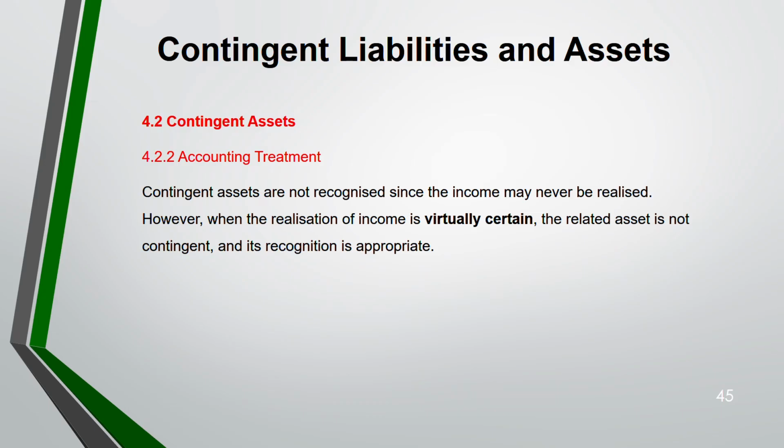But when the realization of income is virtually certain, the related asset is not contingent. Then you have to recognize it.